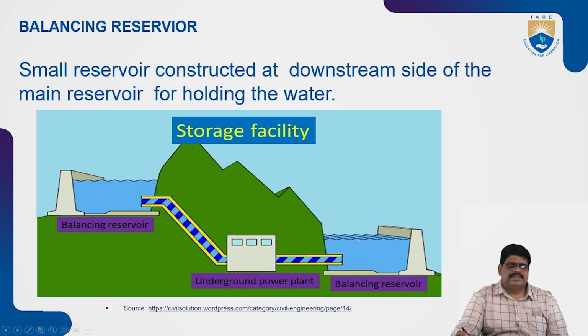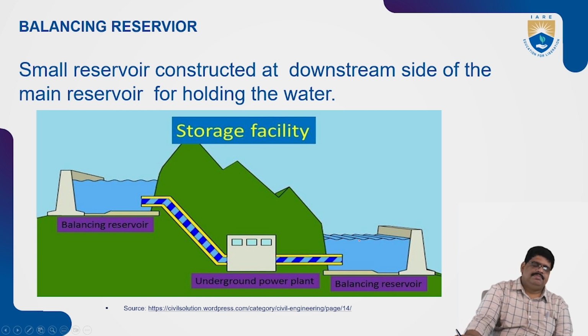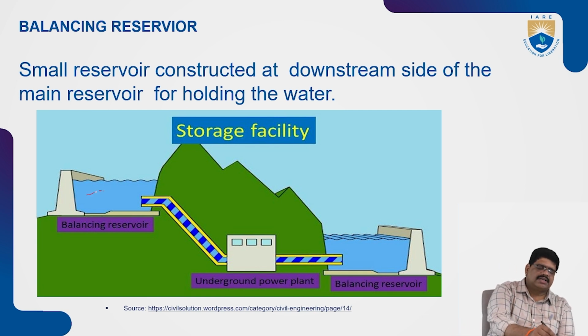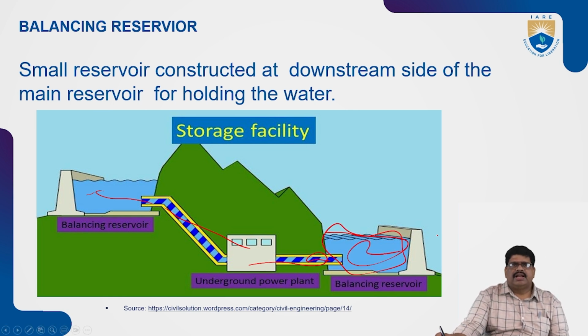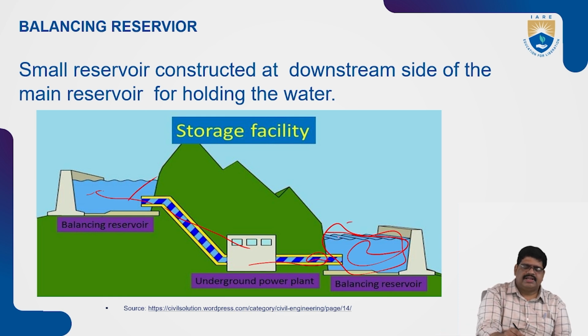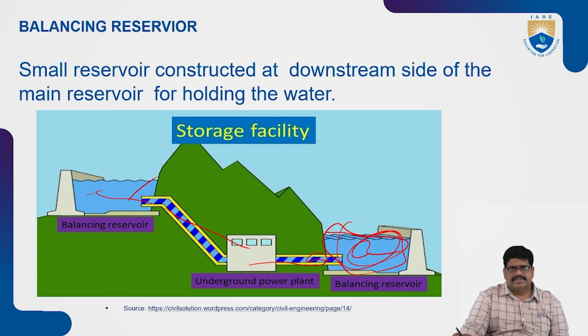What is meant by balancing reservoir? A small reservoir is constructed on the downstream side of the main reservoir for holding of the water. So this is called a balancing reservoir. That means the water which comes from here can be stored up to some area. So we call the underground water plant and the balancing reservoir. So the balancing reservoir has the upstream side as well as the storage of water in the downstream.